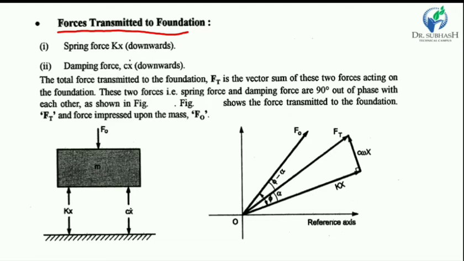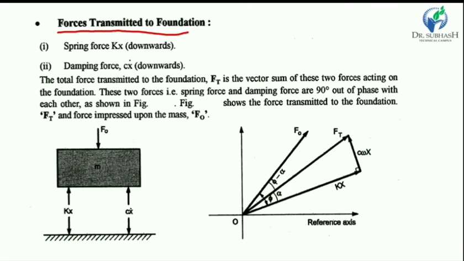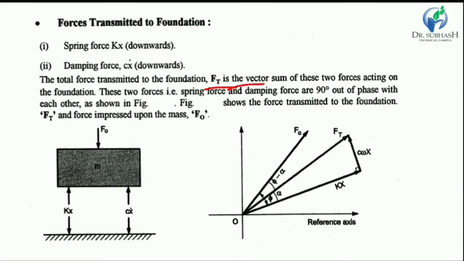If we consider this first figure, we can decide that these two forces, the spring force and the damping force, are transmitted to the foundation. Okay. So the total transmitted force to the foundation, Ft, is the vector sum of the two forces acting on the foundation, the spring force and damping force.